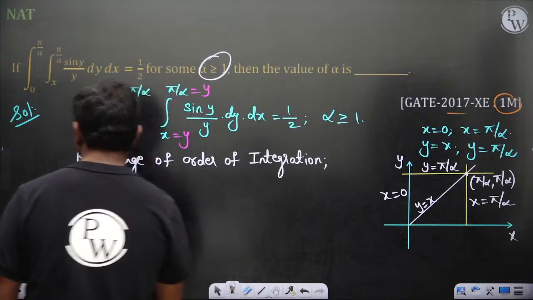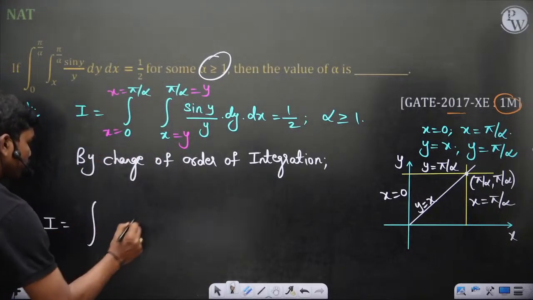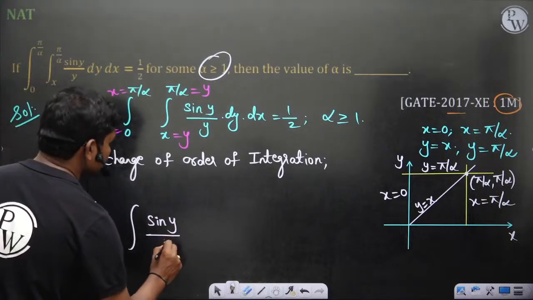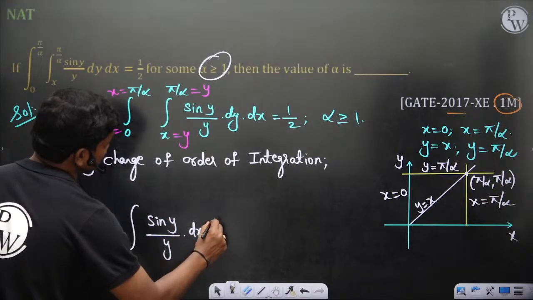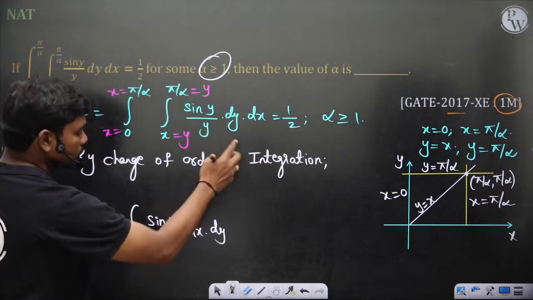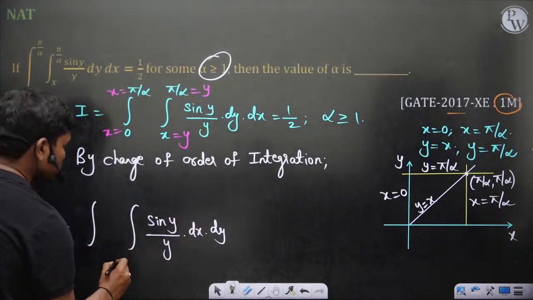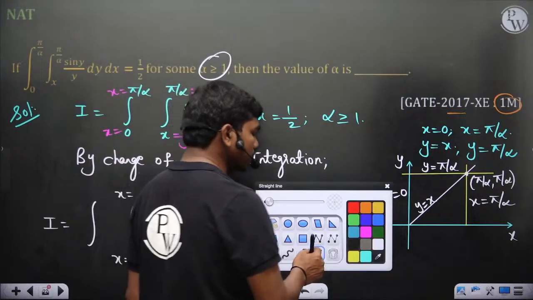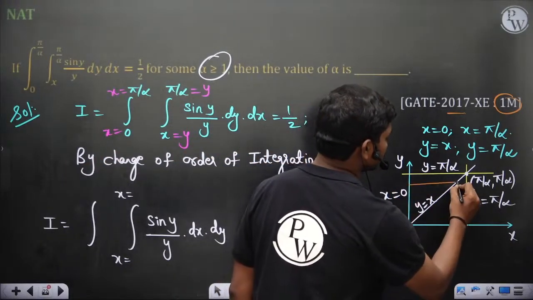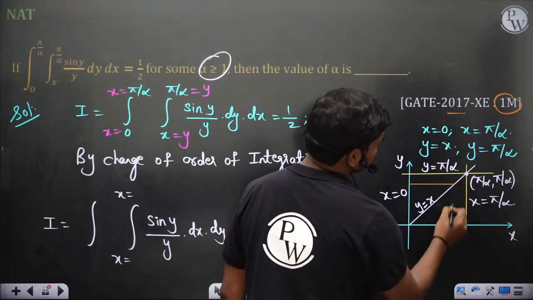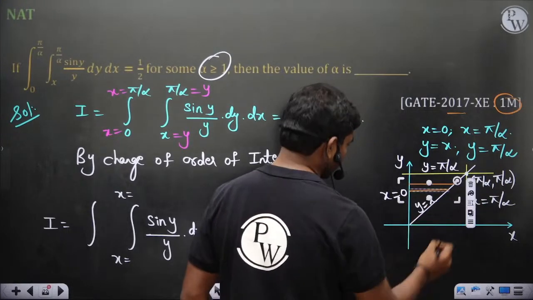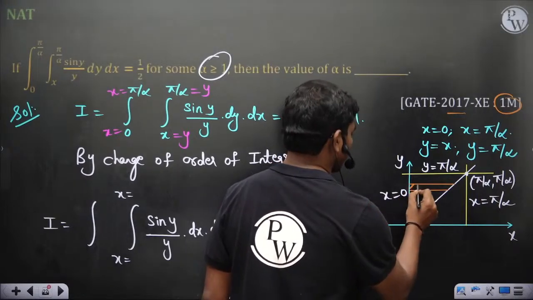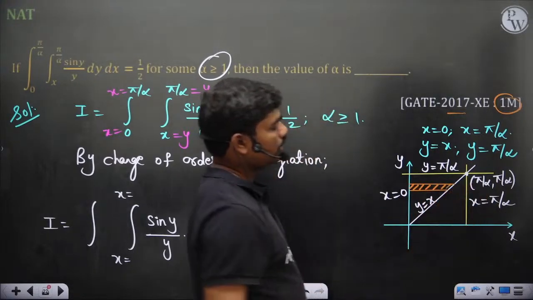Then if you change the order of integration, I is equal to integral of sin y by y dx dy. Because the first variable of integration is y, if you change, the first becomes x, so you should write x limits. For x limits, like in the last class, you consider a horizontal strip.